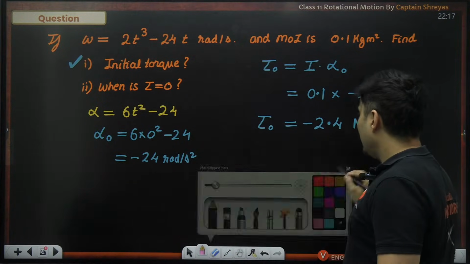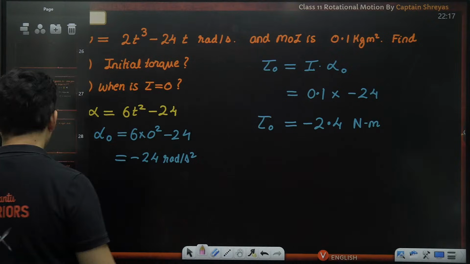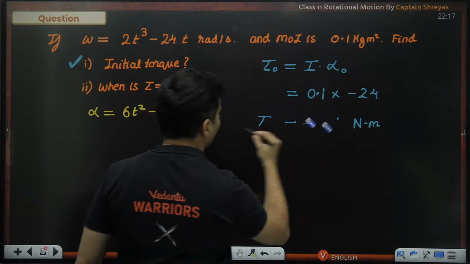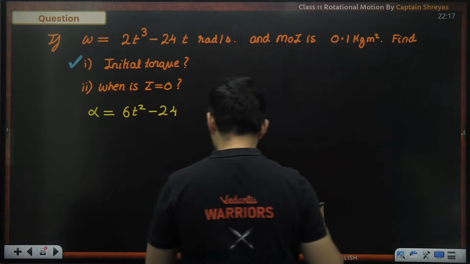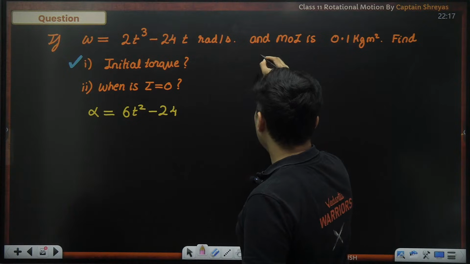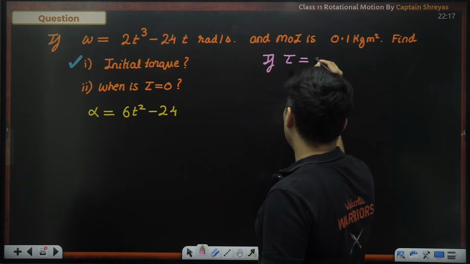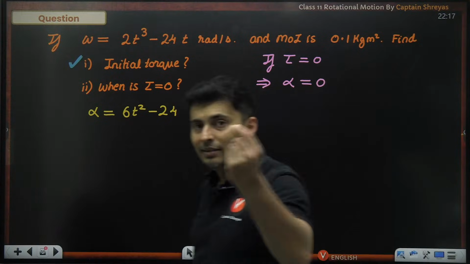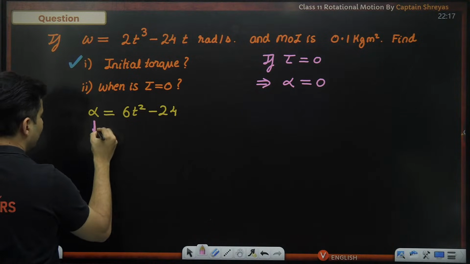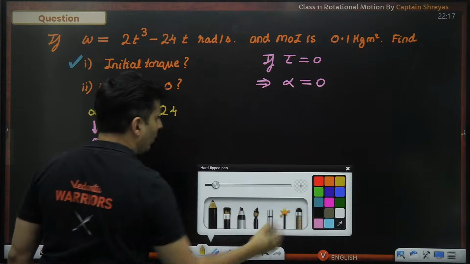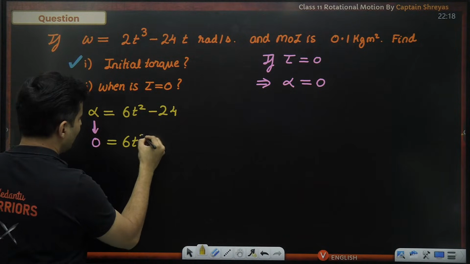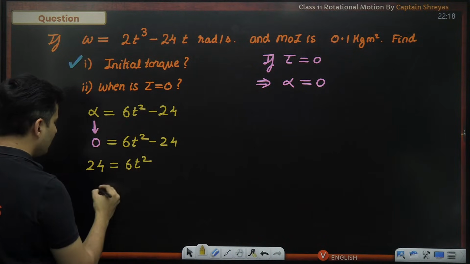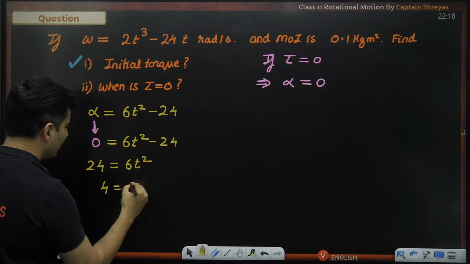Okay. Next, the next part says we have to figure out when the torque is zero. If the torque is zero, then alpha will also be 0. So I will substitute alpha as 0. 6 multiplied by t square minus 24 equals 0, so 24 is equal to 6t square. 6 and 24 are divisible, so 4 is equal to t square.